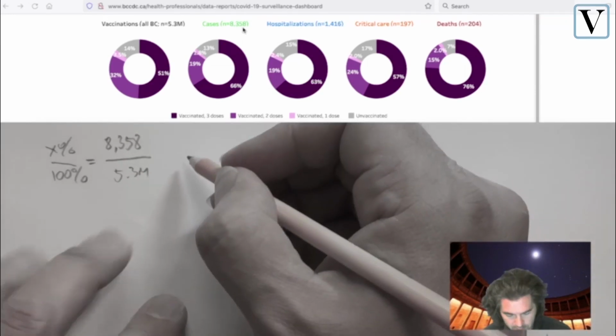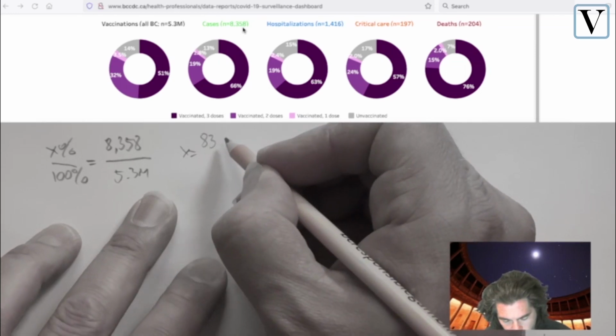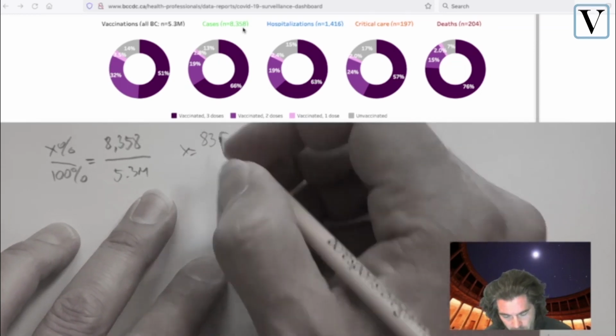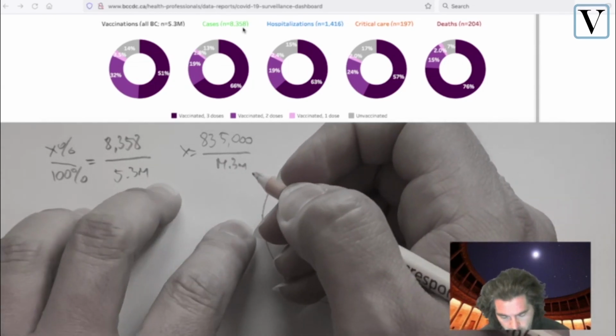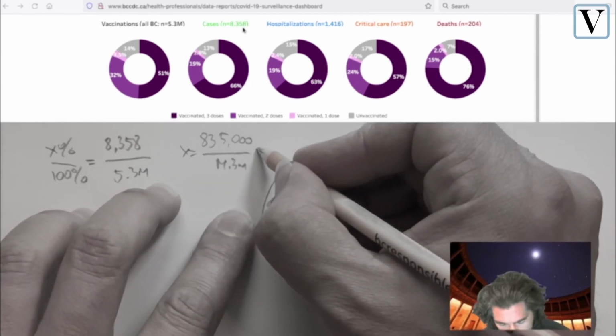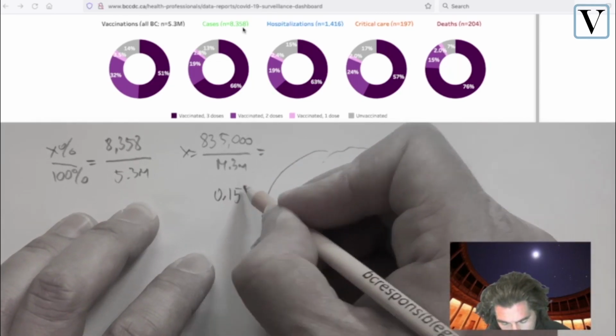Out of that, we can derive that X is about 835,000 over 5.3 million, and that comes up to be about 0.157%.